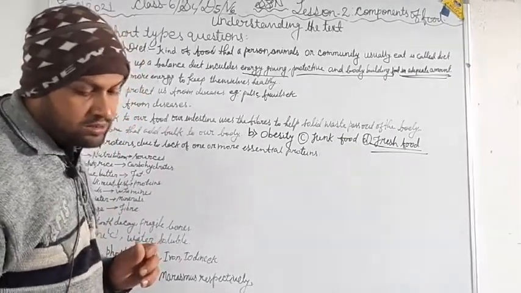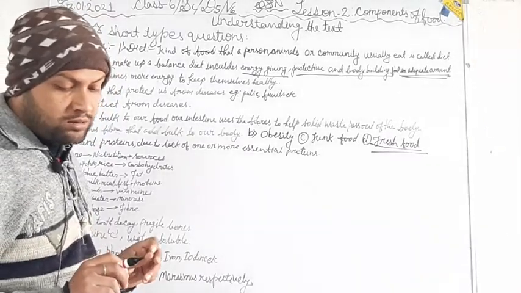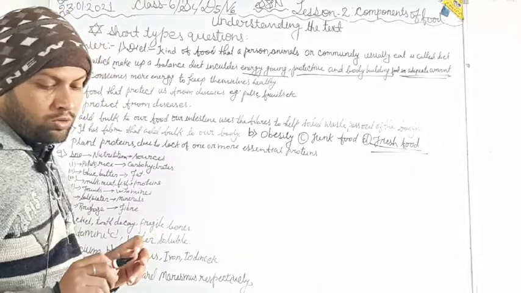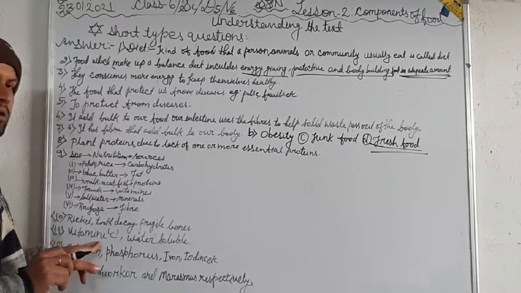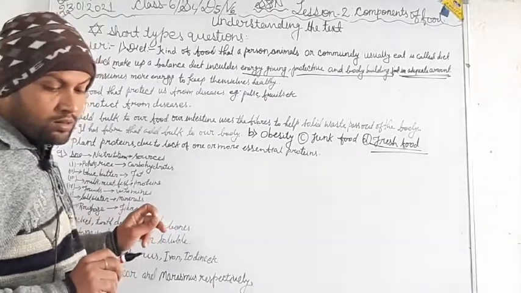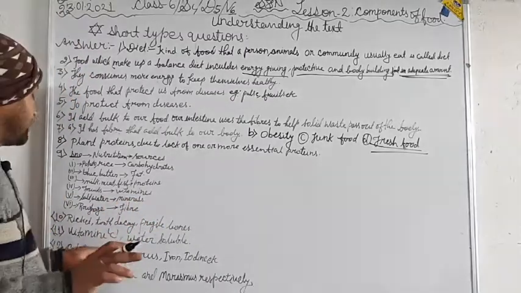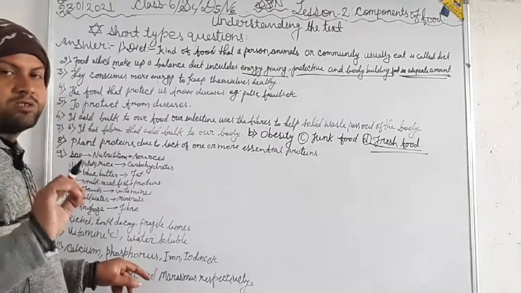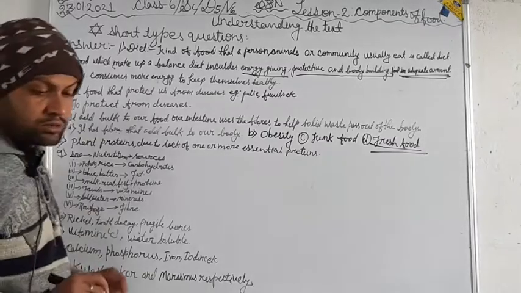Which vitamin is found in large amounts in citrus fruits? Is it water soluble or fat soluble? So vitamin C is contained in large amounts and it is water soluble. It is not fat soluble. You should remember. Now look at the question number 12.